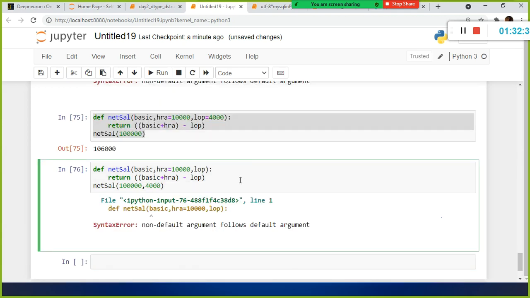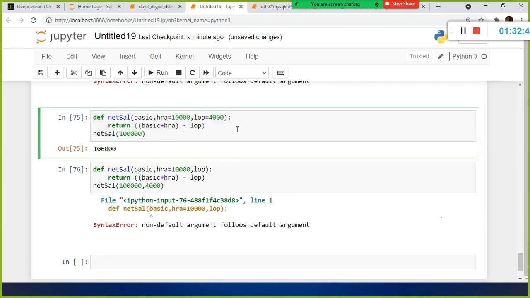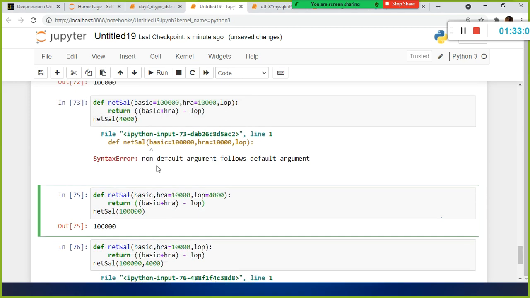Non-default argument follows default argument. So what do we conclude here? The non-default argument should be first, followed by the default argument only. You have to specify the non-default arguments first. Sorry, I confused. See, what is the non-default argument here?